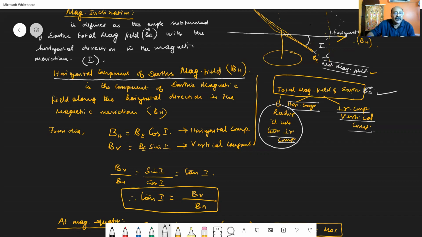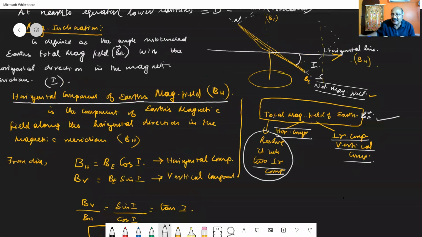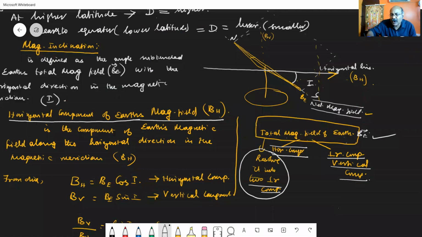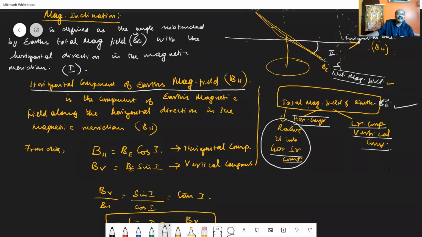We have to resolve the horizontal component and the vertical component. For that, take the diagram drawn in the inclination. So you can resolve this net magnetic field into two. One along the horizontal, and the other along the vertical. One is along the horizontal direction, which is inclined at an angle I, so the horizontal component can be written as BE cos I, and the vertical component, which is perpendicular, is BE sin I.